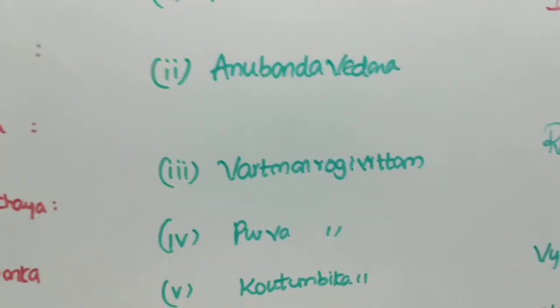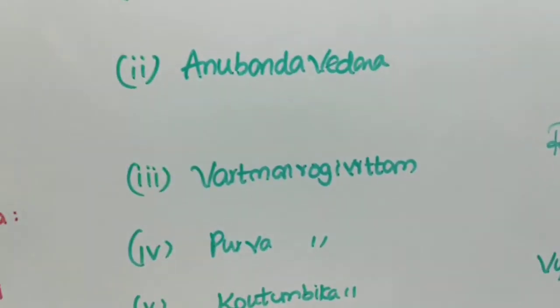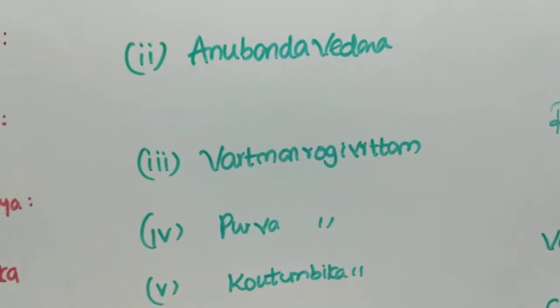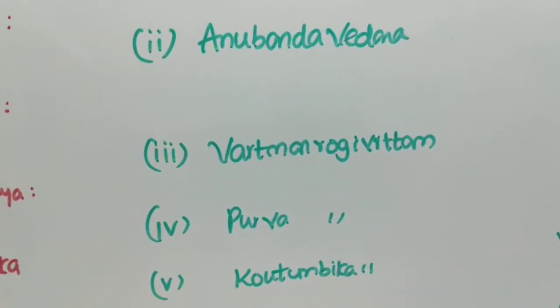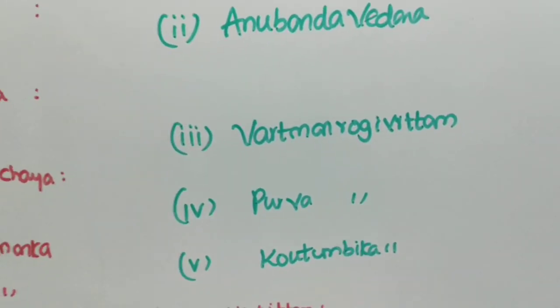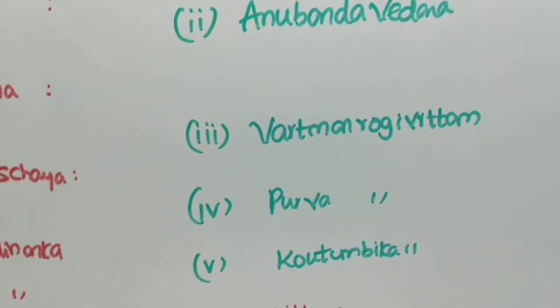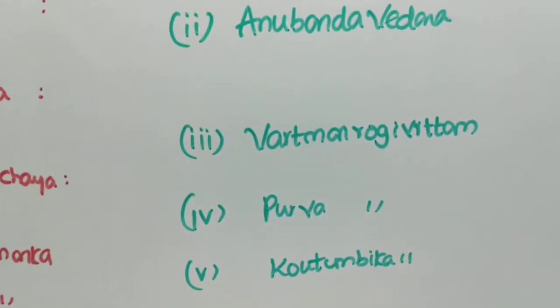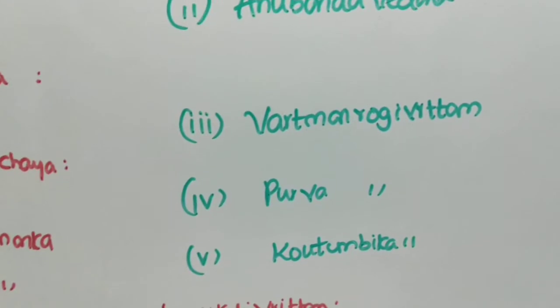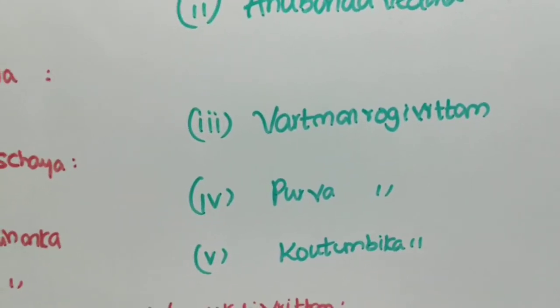History of present illness is under the heading of Vartamana Roga Vrittanta. Okay, patient was apparently normal since the duration. What we have to write is since 4 months back, since 3 months back, whatever he said, we have to write it here. And he or she developed pain in the lower back region which is radiating towards his or her right leg.